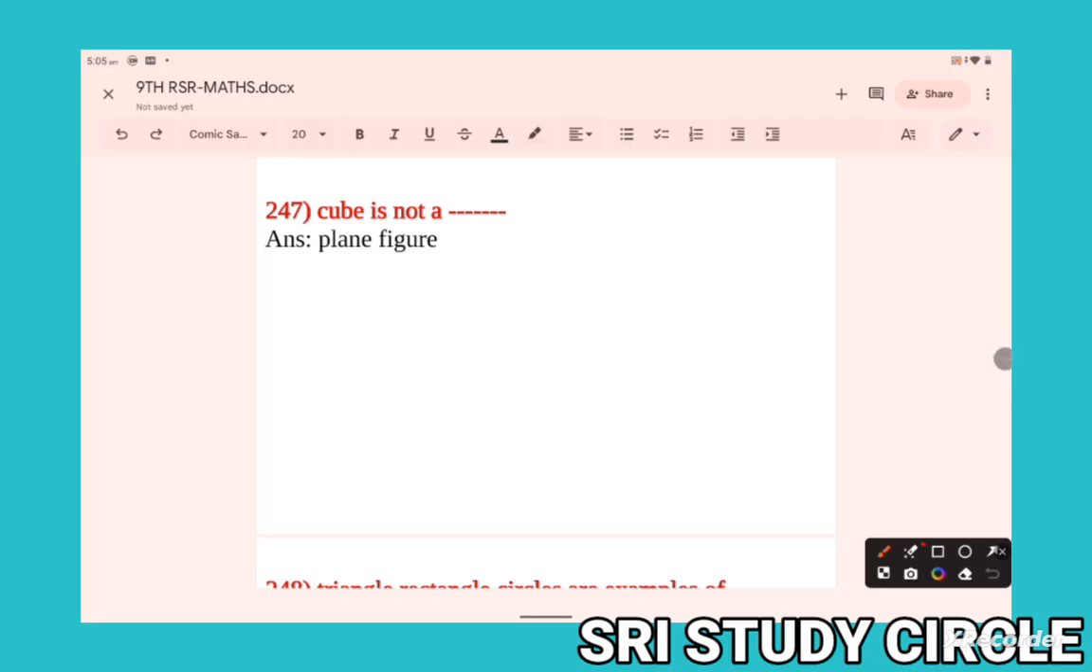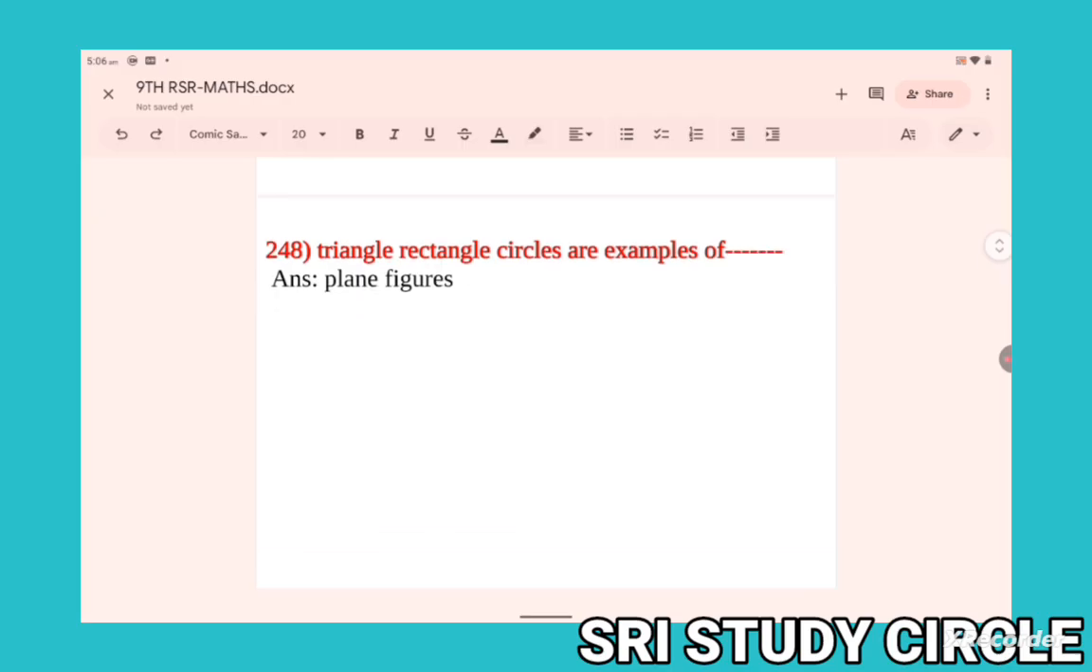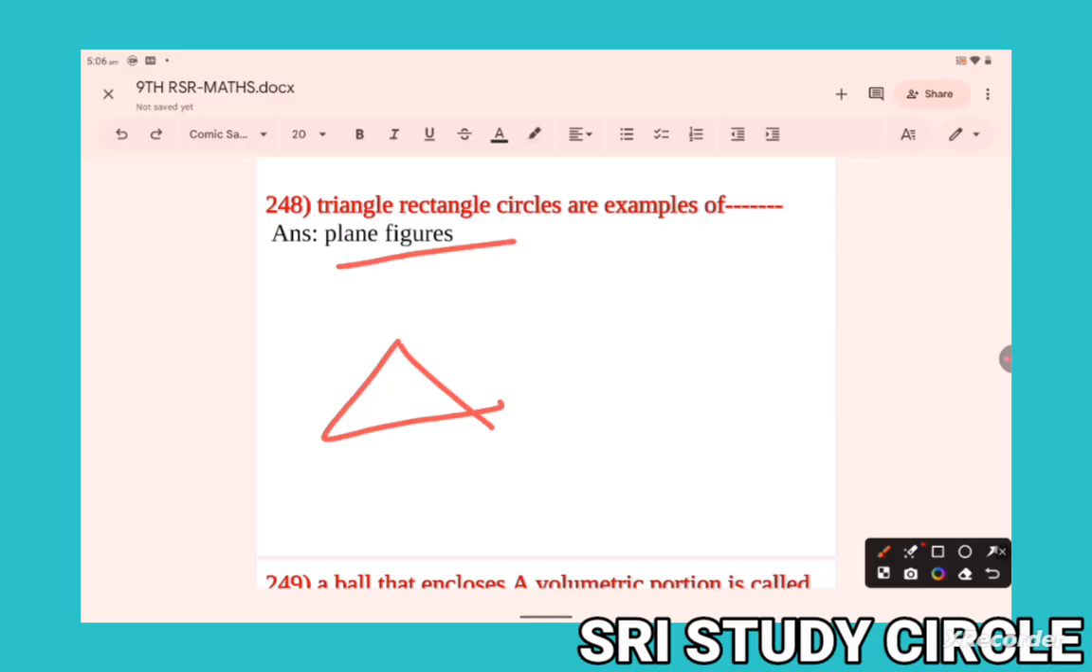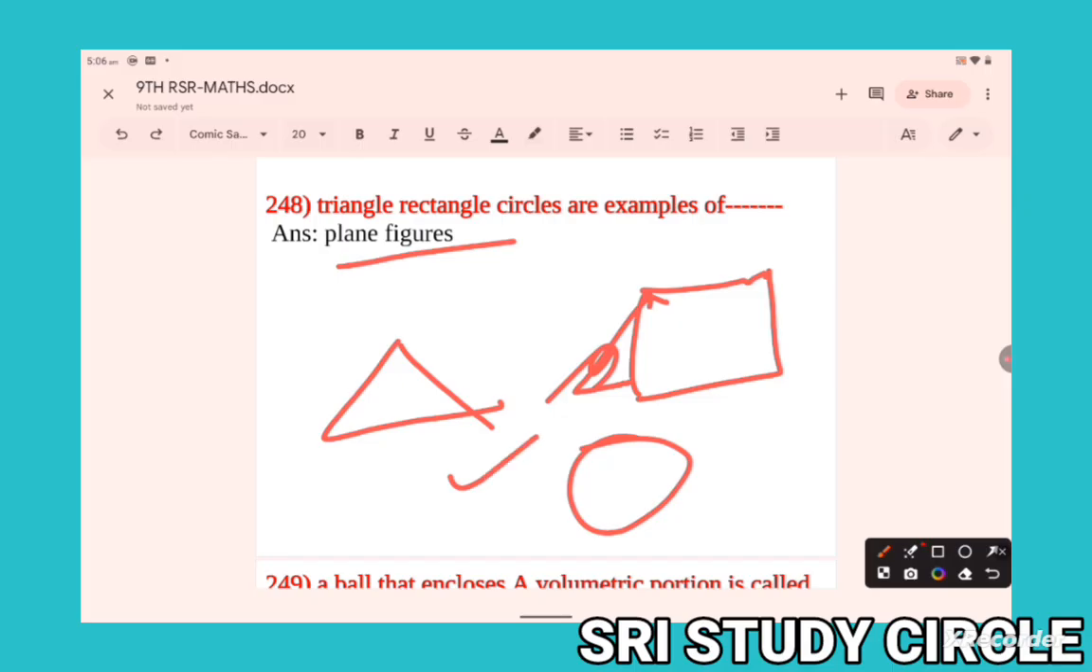A cube is not a plane figure. That is an object. Cube, cuboid, cylinder, sphere, all these are three-dimensional objects. Okay. Triangle, rectangle, circles are examples of plane figures. These are the 2D, two-dimensional figures. Rectangle, circle, all these are plane figures.